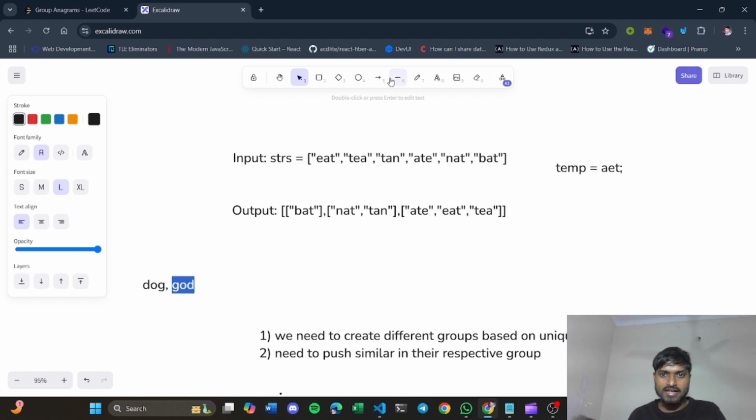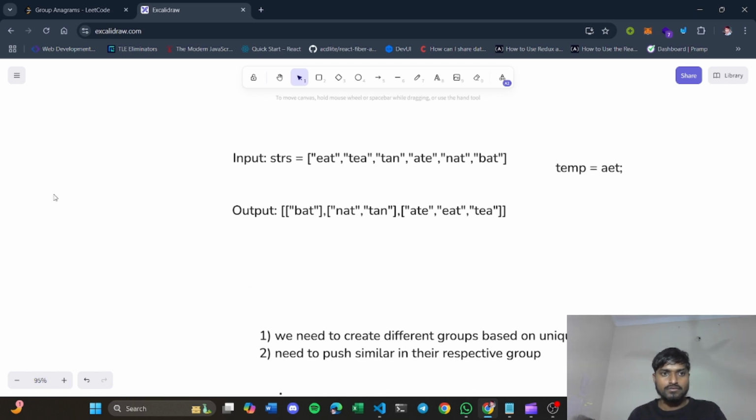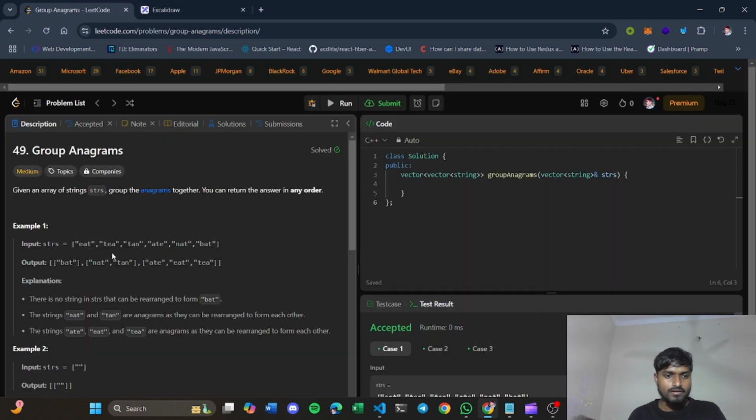So basically what's happening here is that when you sort them in ascending order, D O G, dog will become DGO and god will also become DGO, right? So you can see these two words form the same word after arranging them in ascending order. So these are called anagrams. Now let's go to the question.